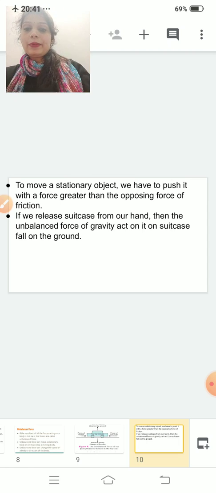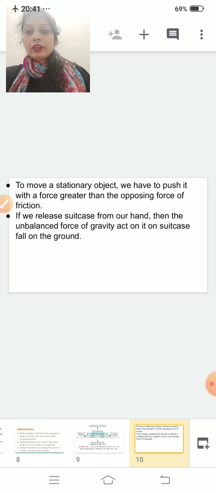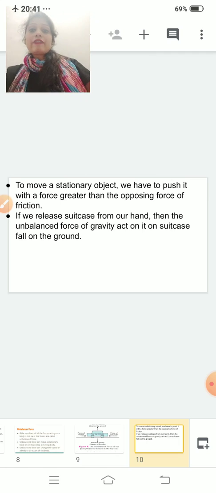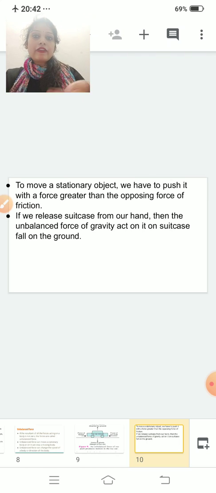So if we release a suitcase from our hand, then the unbalanced force of gravity acts on it, and it falls on the ground. See, if you are holding a suitcase, for example, this is a purse. If I'm holding this purse and I release it, what will happen? The force of gravity attracts this purse, and that force is more compared to my force of holding. Clear? So it will fall down. Clear to you? For unbalanced force, you have to apply unequal forces. You have to apply greater force compared to your opposite forces.